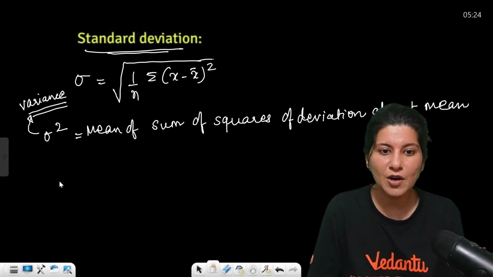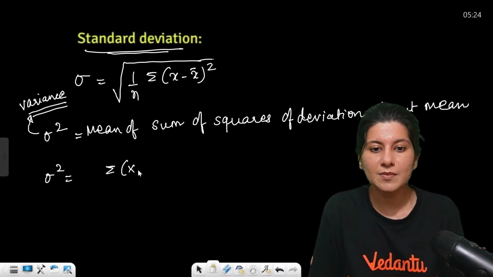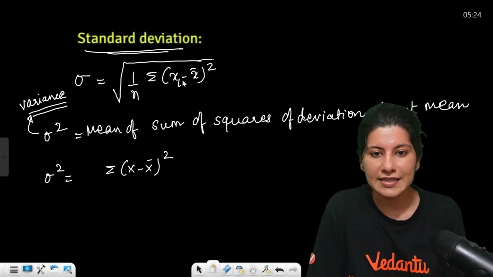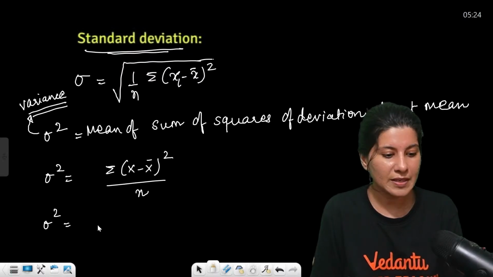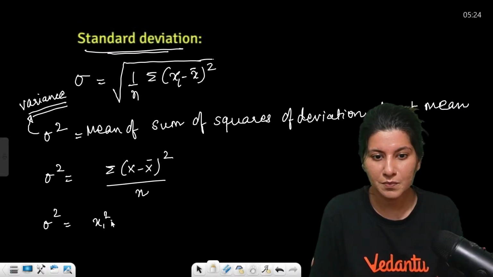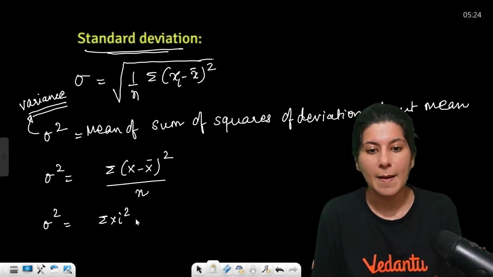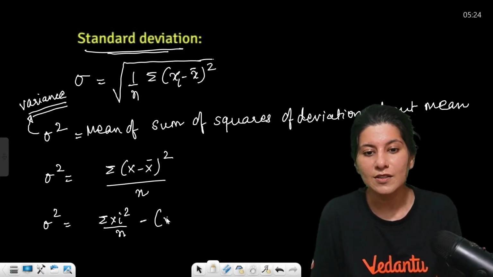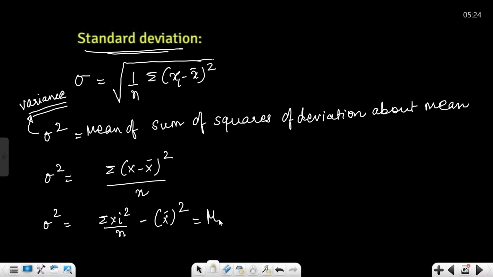Okay, so one more formula of this sigma square. Sigma square will be sigma x minus x bar square, xi basically, upon n, correct? This is your sigma square. One more formula will be mean of squares, that means sigma xi square upon n minus square of mean. Let me write, very important: mean of squares minus square of mean.